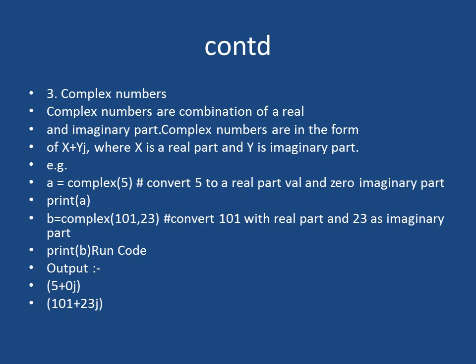If there is only one argument, then x gets that argument, and for y simply 0 is taken. So you get 5 plus 0j as the result. But see, b is equal to complex(101, 23), here are two arguments. Then x gets 101 and y gets 23 associated with j. Then you will get the complex form 101 plus 23j.